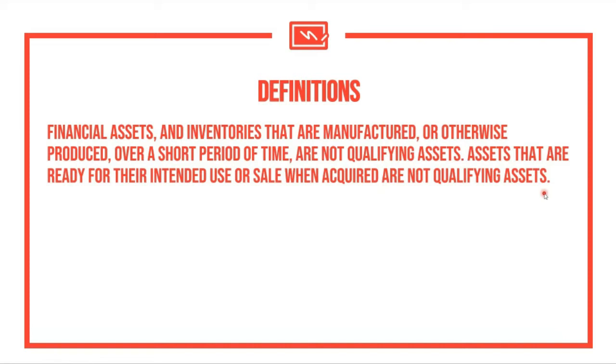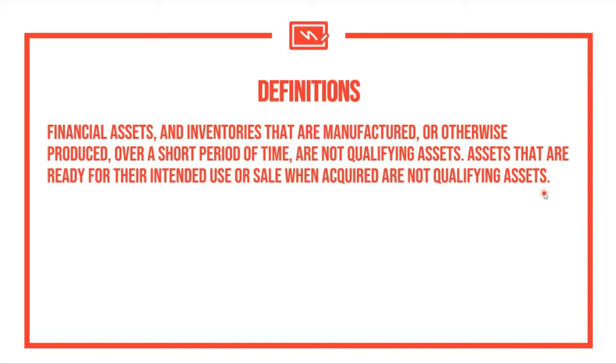Okay? So, the key thing here is that even if you are just purchasing the item, if the item is not yet ready for its intended use even after purchase, and it will be subject to further processing or further construction, then that's the time that we will determine if it is a qualifying asset. So say for example, you purchased a building. Even if the building was constructed 1 year prior to you using it, if you are not the one who incurred the cost of the construction, then you cannot say that it is a qualifying asset.